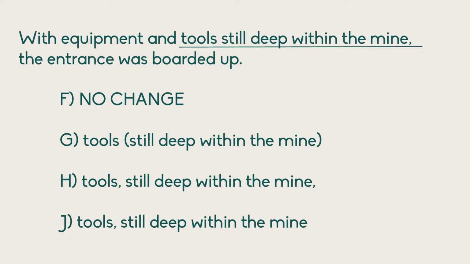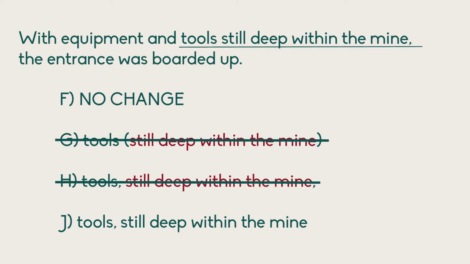Another one from the ACT now. I'll pause the video and you guys can have a go at it. Okay, one of the tricks of this question is to realize that answer choices G and H are identical. They're both creating "still deep within the mind" as a subclause using either parentheses or commas. Those answer choices G and H are totally identical, so they both have to be wrong because they both can't be correct.